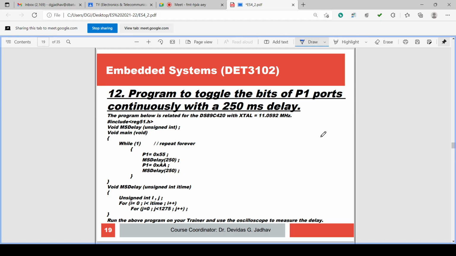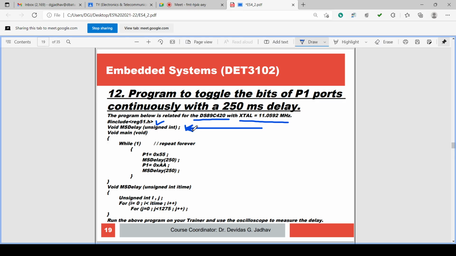So either 250 millisecond, 500 millisecond, 300 millisecond, 1000 millisecond as 1 second, 2000 millisecond, that is 2 seconds, and so on. And we can have that much delay accurately. For that we have to select the device DS89C420 with a crystal frequency 11.0592 megahertz, and we can include the file reg51.h, and we can have the definition of the function at the start.